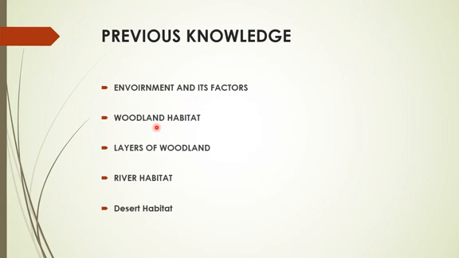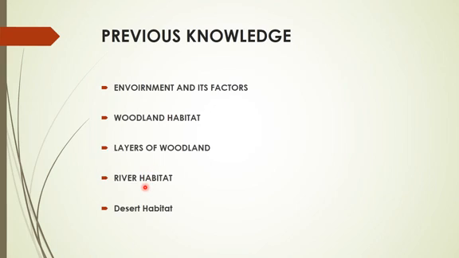We discussed the woodland habitat and its 4 layers. These were the canopy, which is called the tree layer, the next is the shrub layer, the field layer and the ground layer.